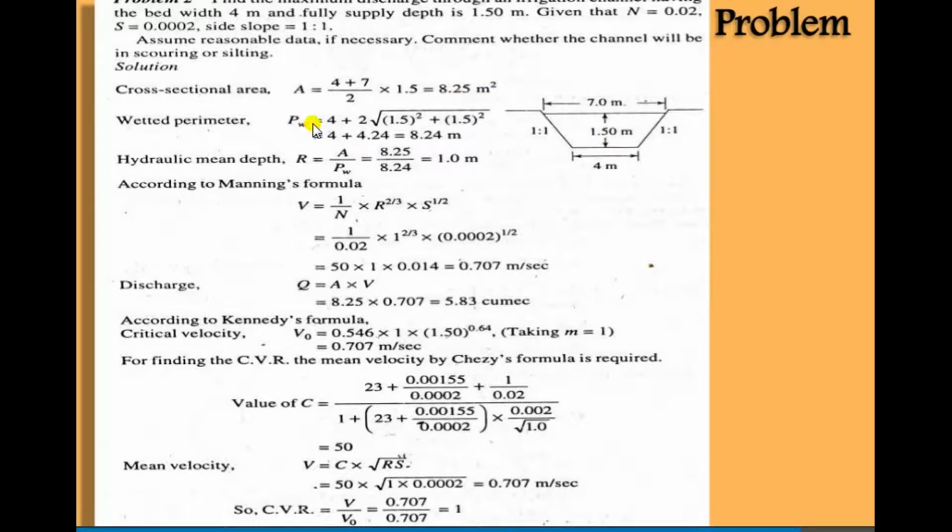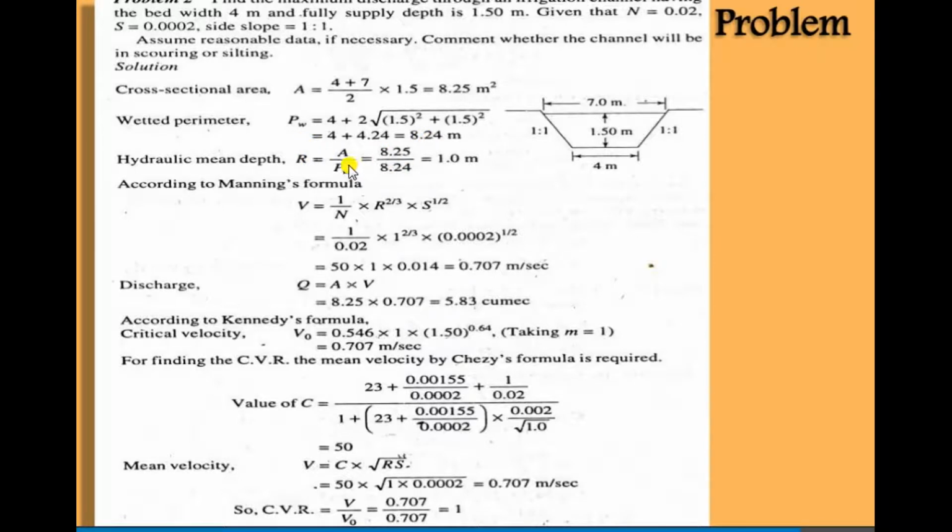So the area is 8.25 meter square. Wetted perimeter is the same by using this formula, B plus 2 under root D square plus D square. That is the wetted perimeter.